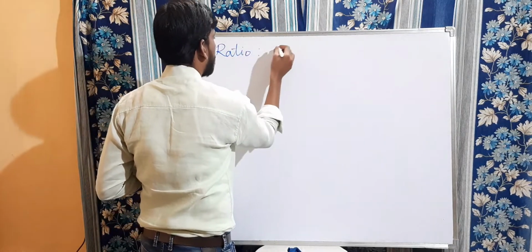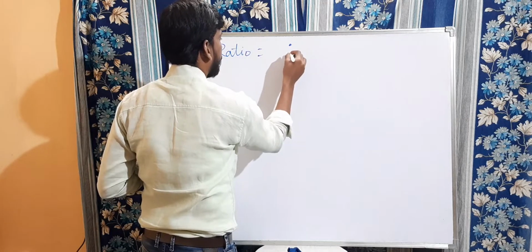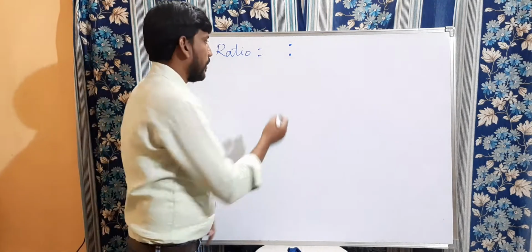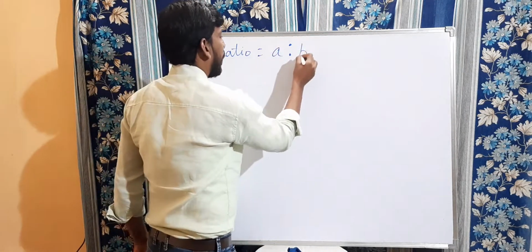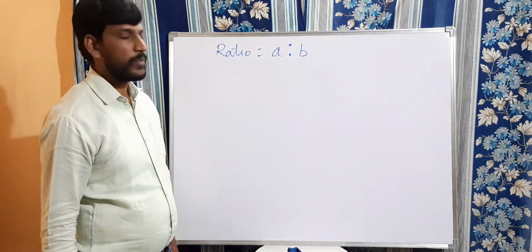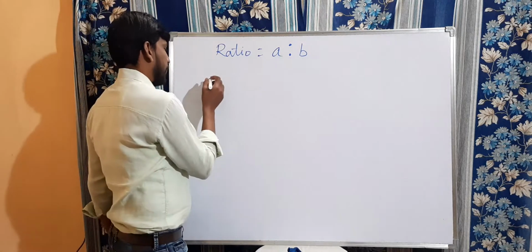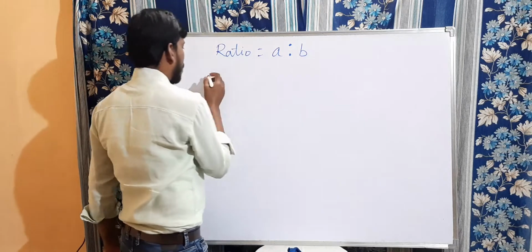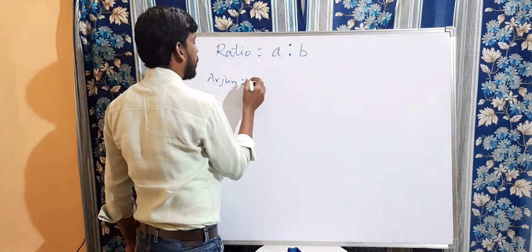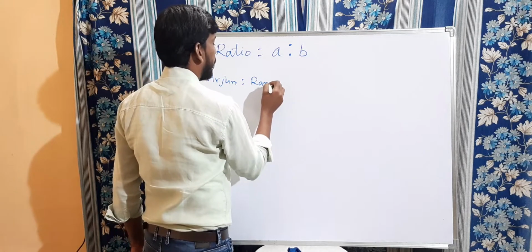The symbol taken for ratio is this, that is A is to B. We are comparing A and B. Both must have the same quantity. Now in the first example, we discussed that we are taking the ratio of Ramu's height.